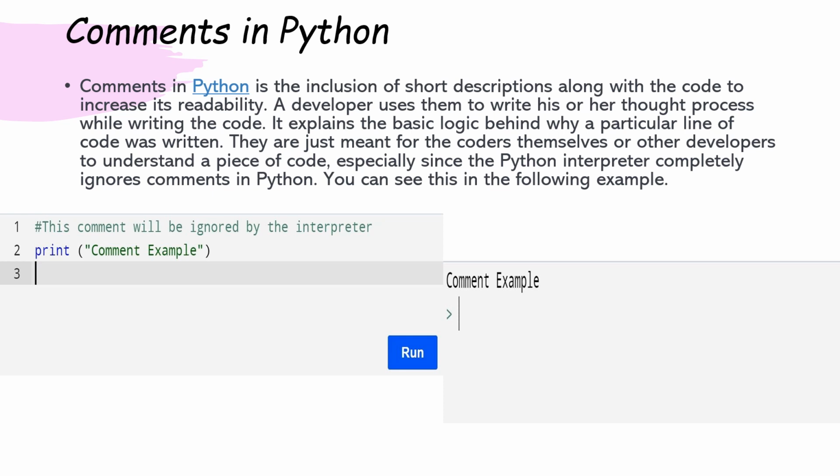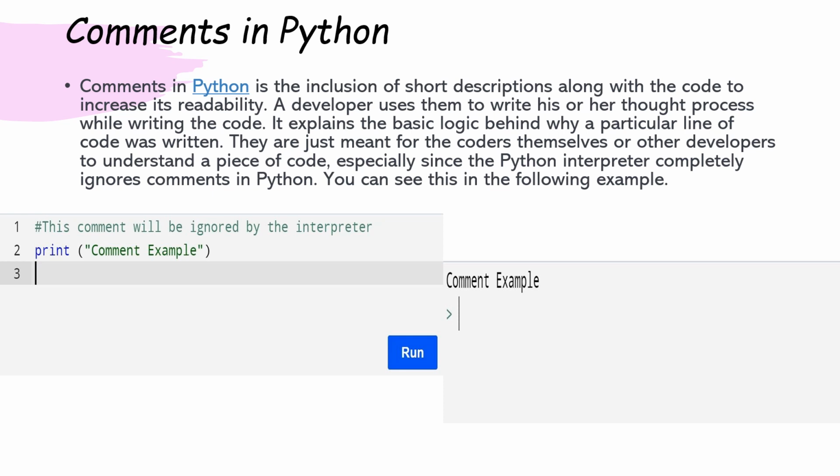I am Srija. My topic is comments in Python. Comments in Python is the inclusion of short descriptions along with the code to increase its readability. A developer uses them to write his or her thought process while writing the code. It explains the basic logic behind why a particular line of code was written. They are just meant for the coders themselves or other developers to understand a piece of code, especially since the Python interpreter completely ignores comments in Python.